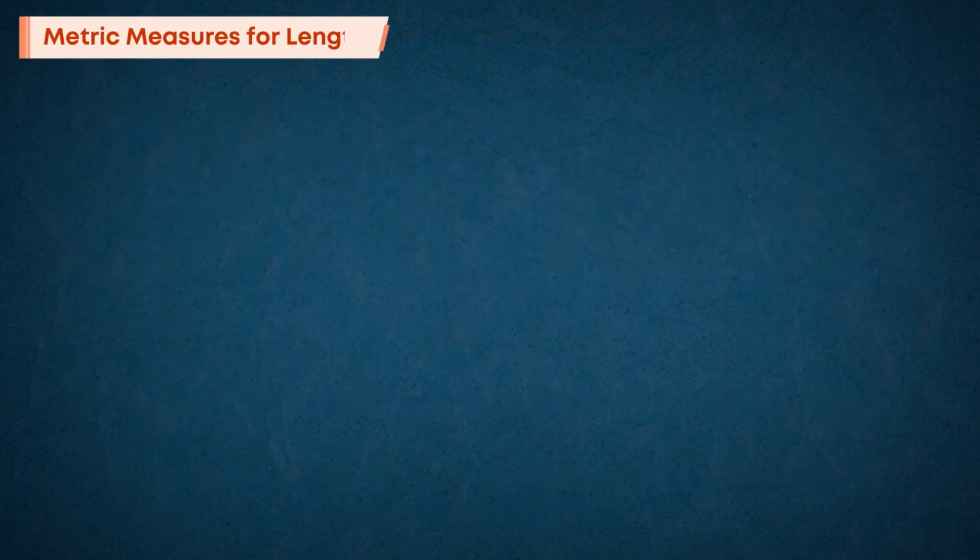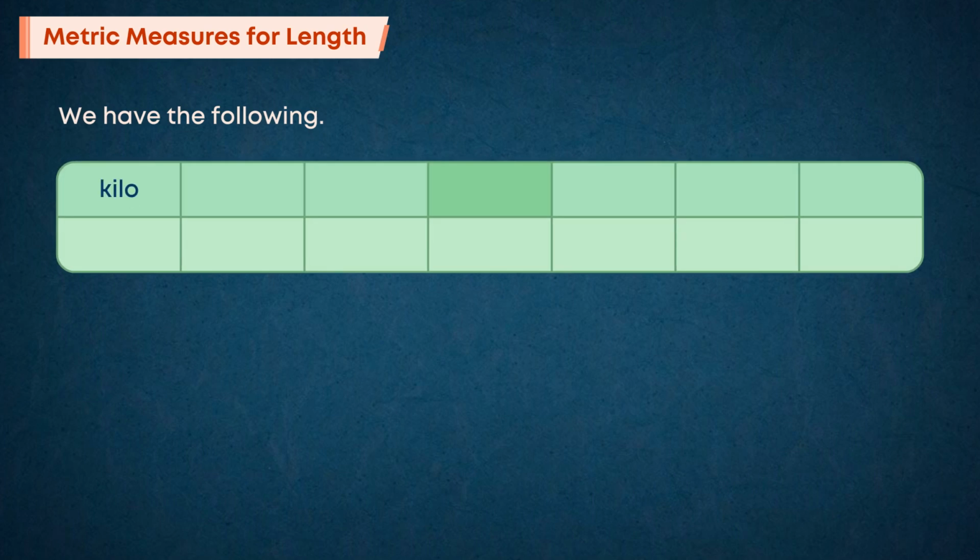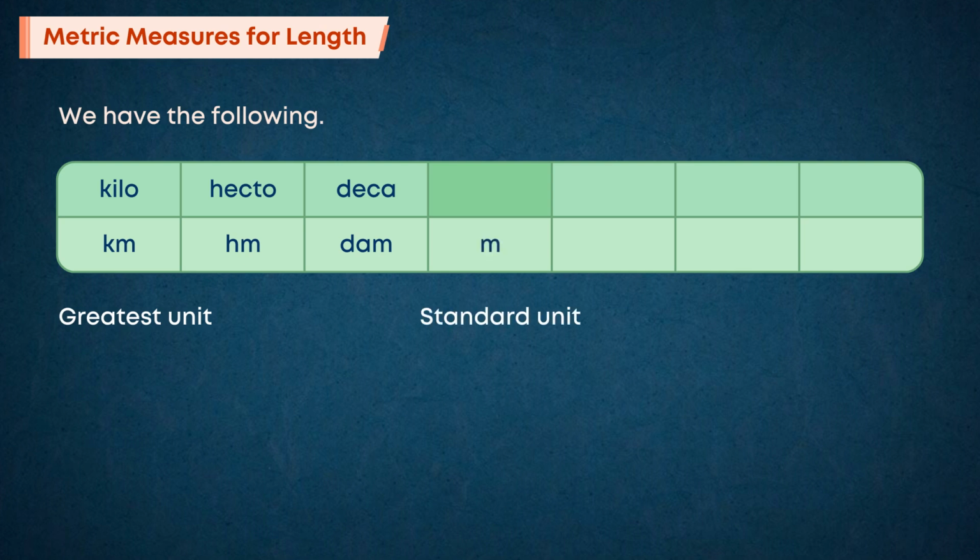Metric measures for length. We have the following: kilometer, hectometer, decameter, our greatest unit. Meter is the standard unit. Decimeter, centimeter, millimeter, our lowest unit.